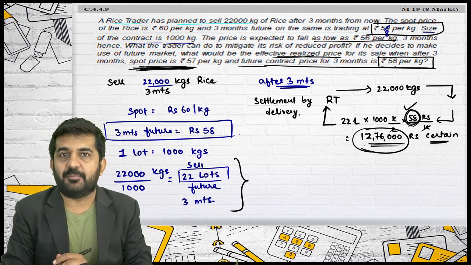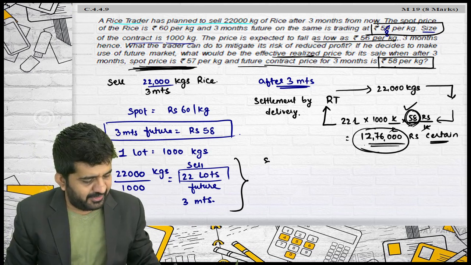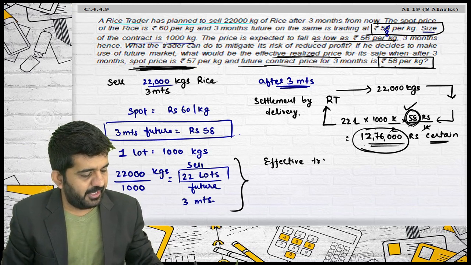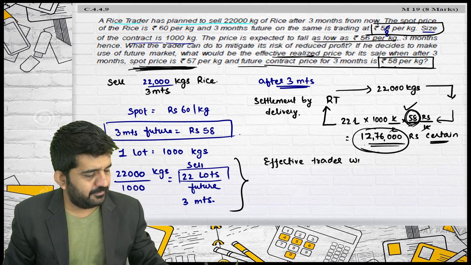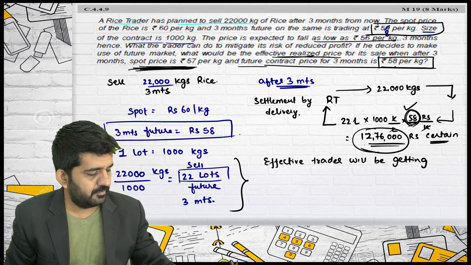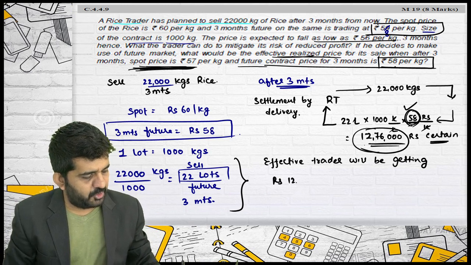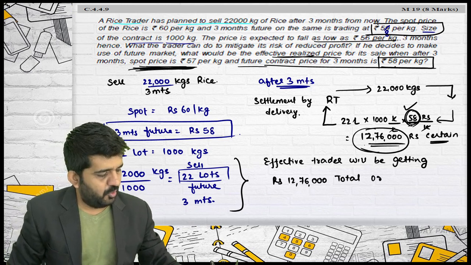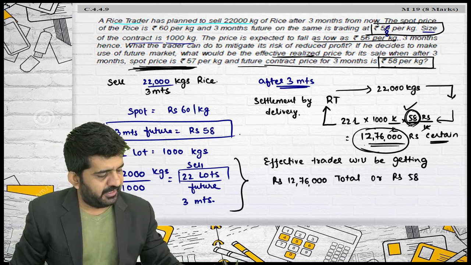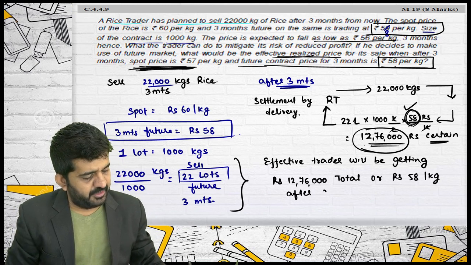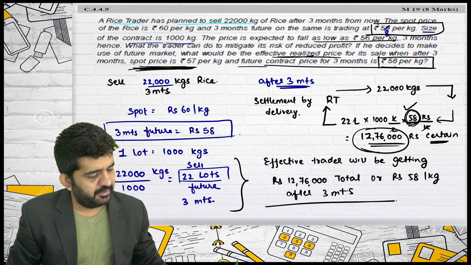Effective, the trader will be getting rupees 12,76,000 in total, or rupees 58 per kg after 3 months.